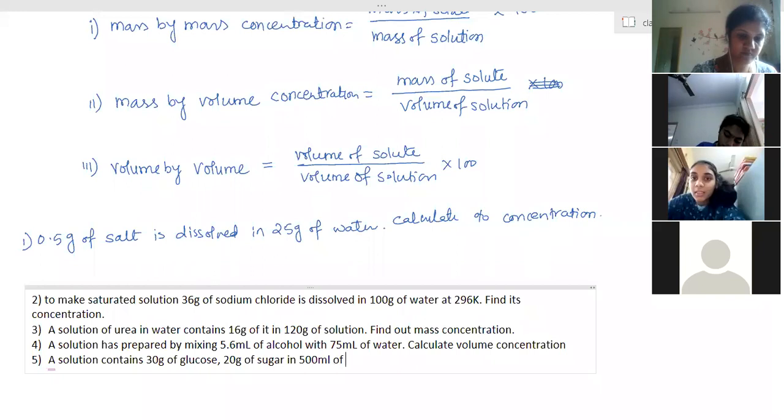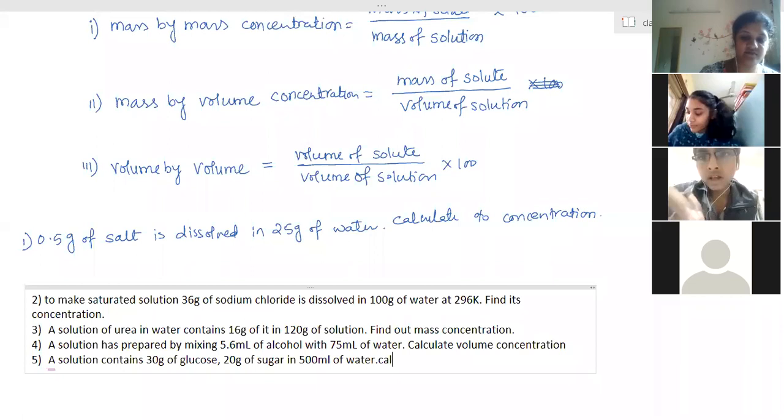Ma'am, in the second question, we do not use the temperature anywhere. No, we are not using it. They have only told that it is at a particular temperature, that is room temperature. Ma'am, it makes us confused. That is the only reason they give it. Ma'am, the second answer is 26.47, right?